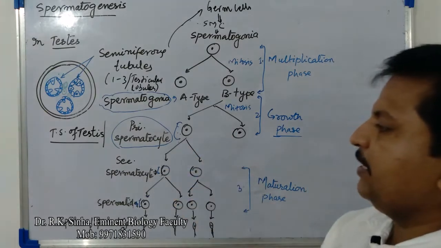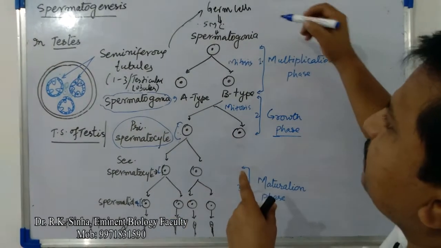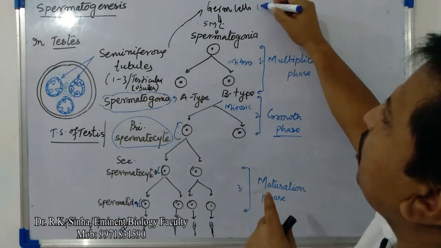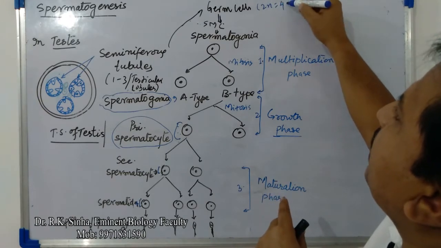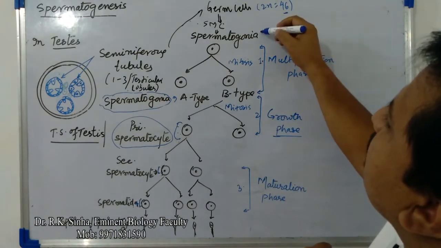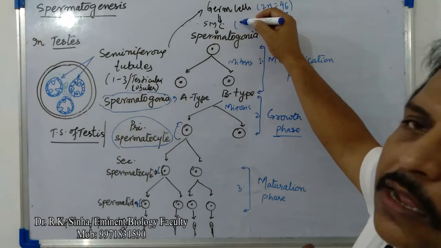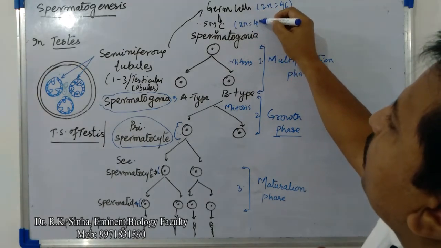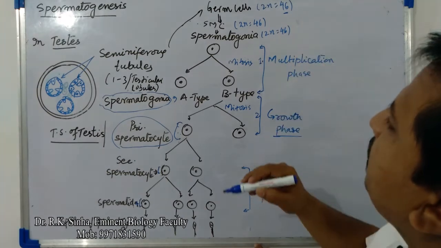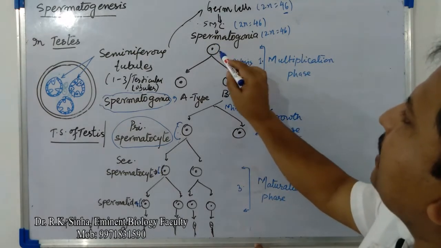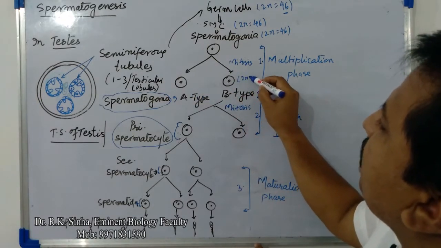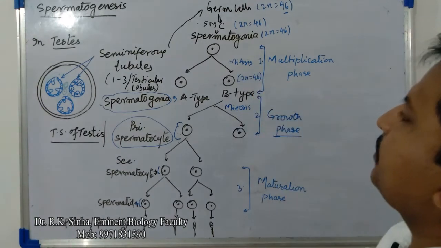Now the first meiotic division starts here. Since it is a human testis, 2n is equal to 46, each germ cell being diploid. So in the SMC, sperm mother cell, the number of chromosomes is 46. Spermatogonia contain 46 chromosomes, and both A type and B type cells contain 2n equal to 46 chromosomes.